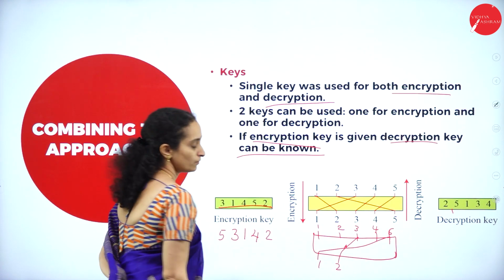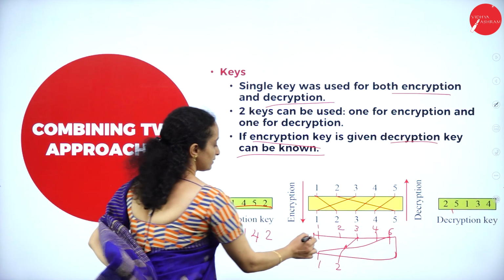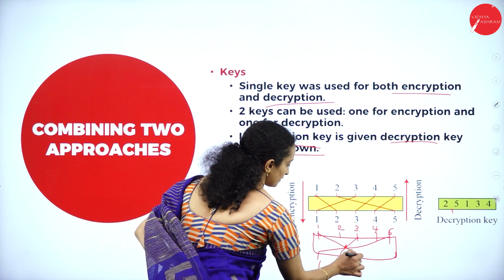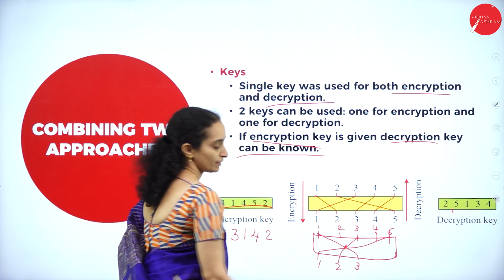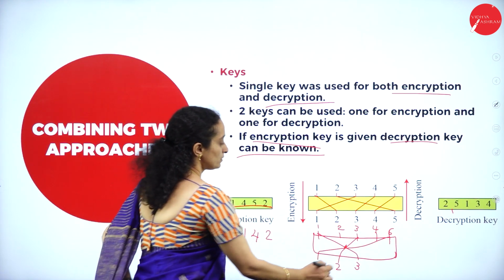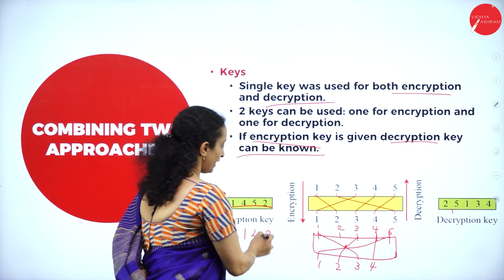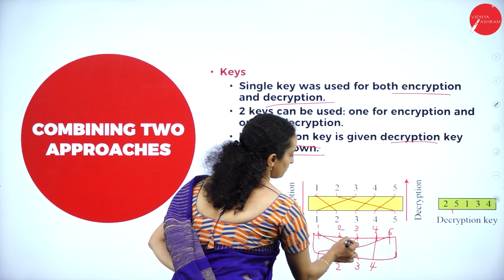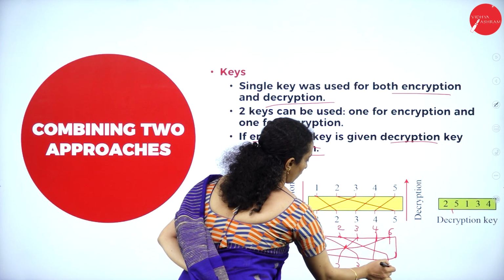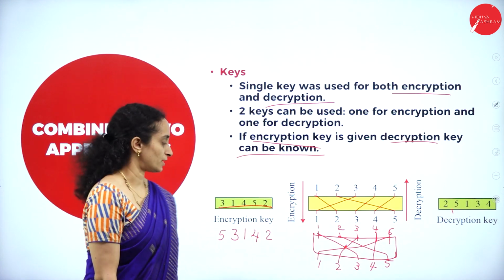1, 2. Then first will be replacing the third column. Now fourth will be replacing the fourth only. Then second will be replacing the column in the fifth position. Okay.